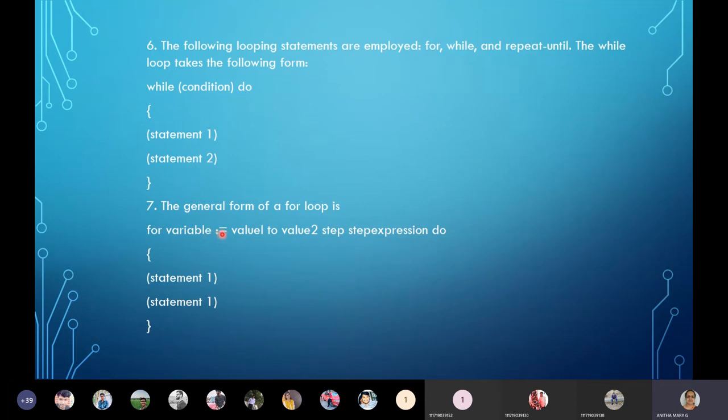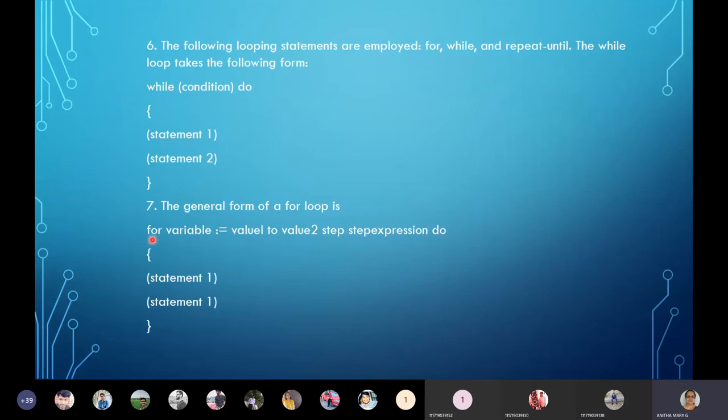For variable colon equal to value 1 to value 2, step expression do. This step can be optional.